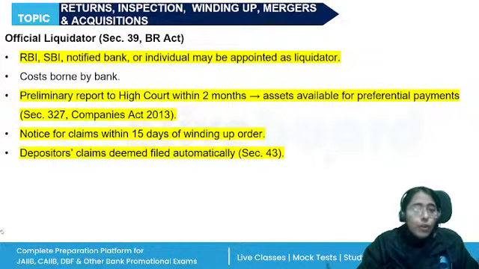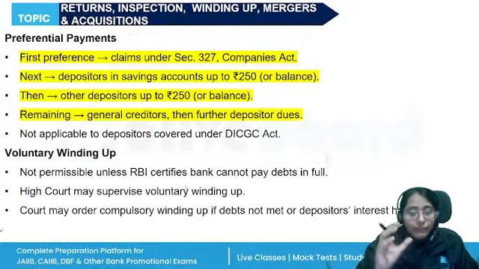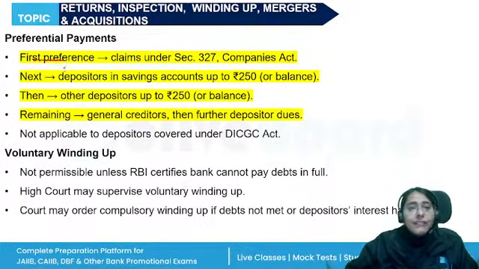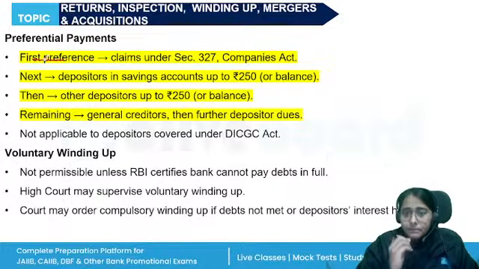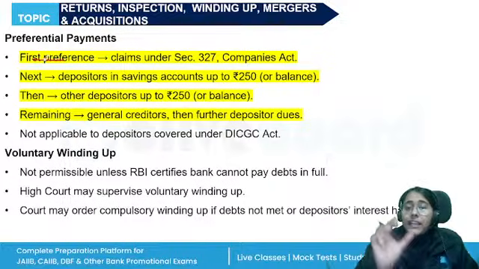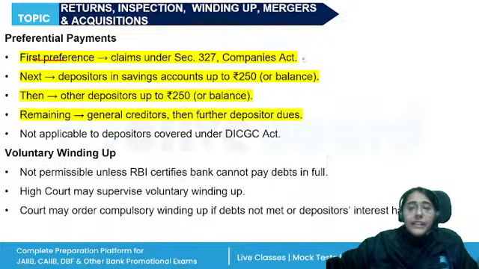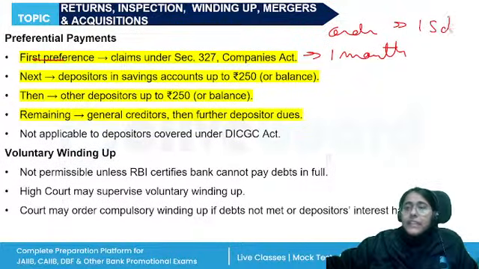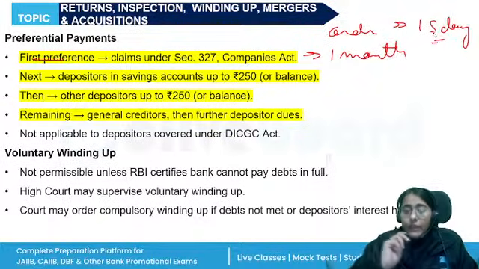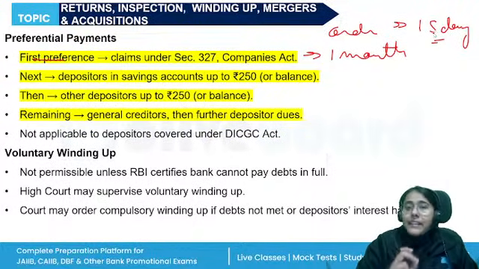In the winding up process, the preferential treatment is given to those claims which are made under the Companies Act, under Section 327 of the Companies Act, claims which are made within 1 month. So when the order of winding up is given, a 15 days notice is served by the liquidator. Within 1 month, whoever submits their claim will get the first preference.